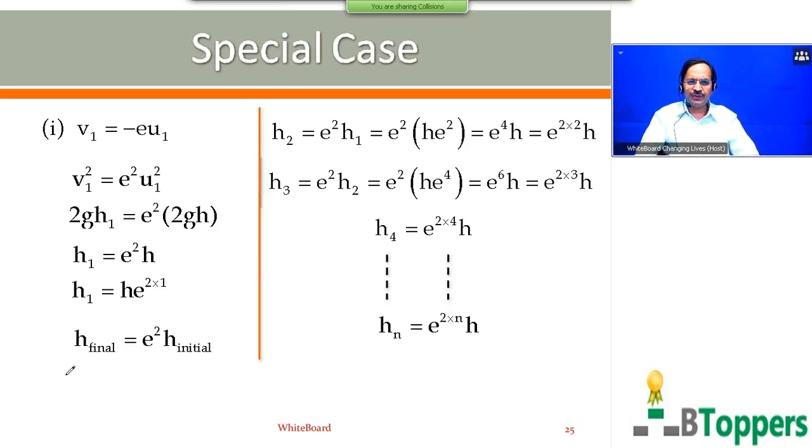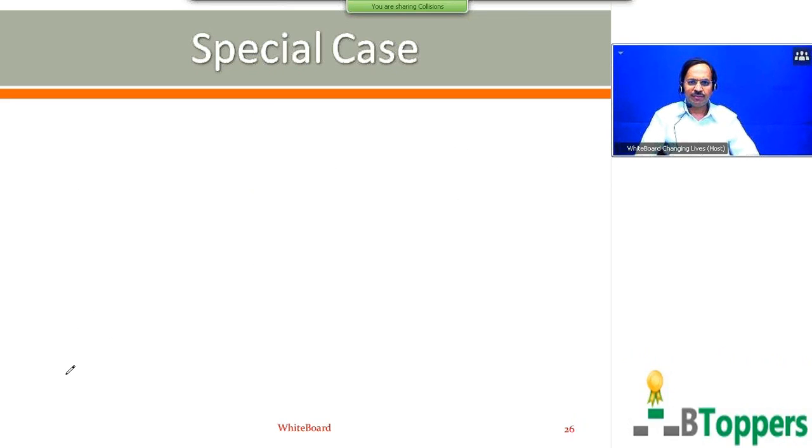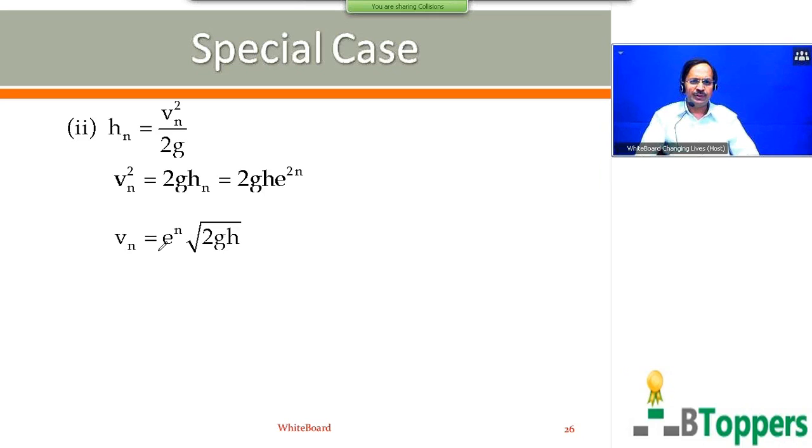I am going to show the notes continuation to this. hn equal to vn square by 2g. So that means we have used the formula for maximum height after the nth impact with the floor, hn equal to vn square by 2g. vn is the maximum velocity with which the ball rebounds after the nth impact with the floor. So vn square equal to 2g hn, and for hn you can write h into e power 2n. So vn equal to root of 2g h into e power n, or vn you can write v into e power n.